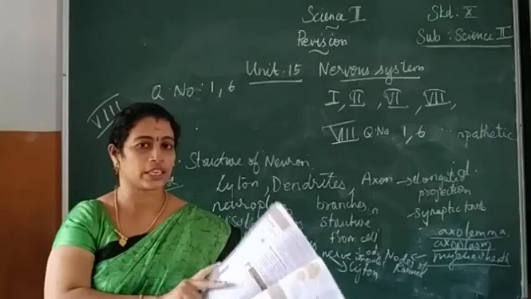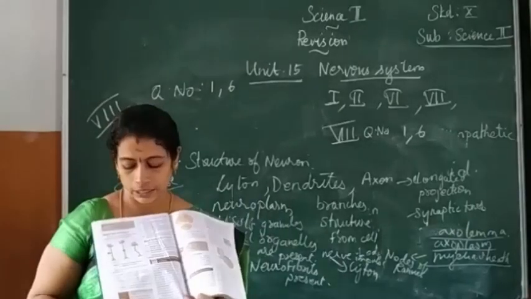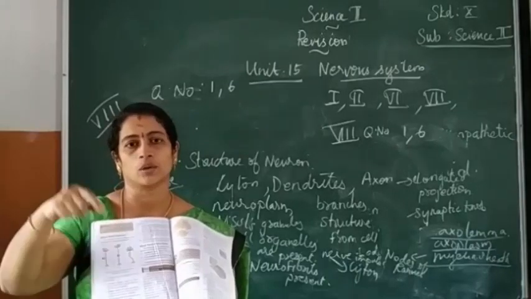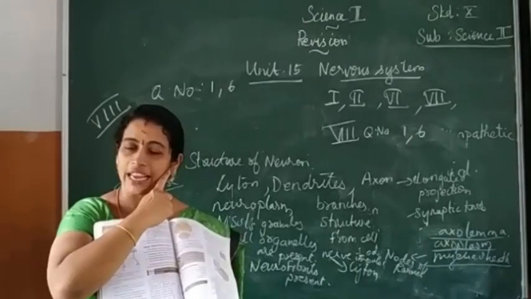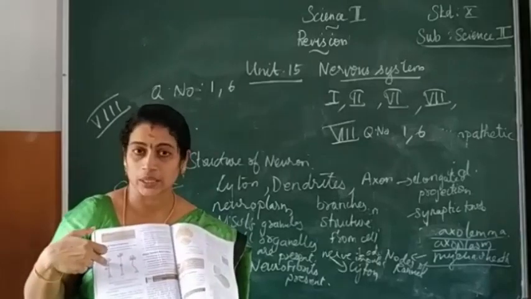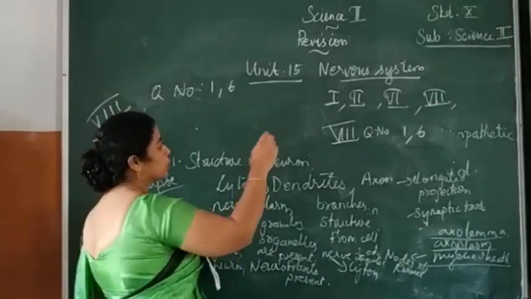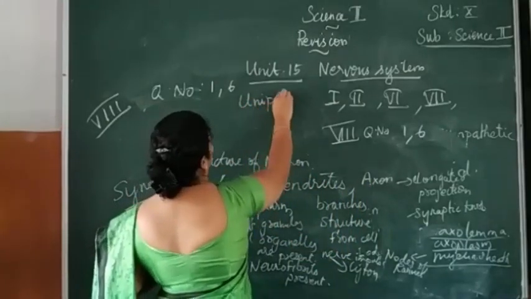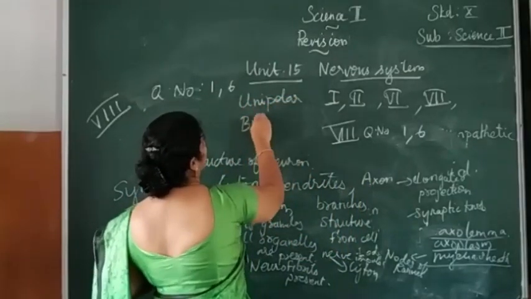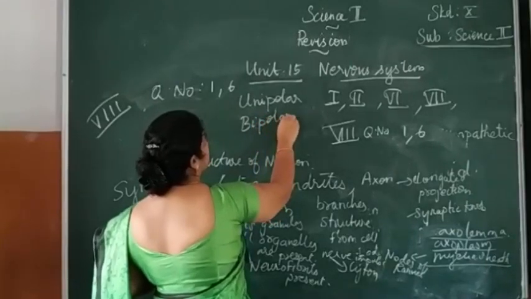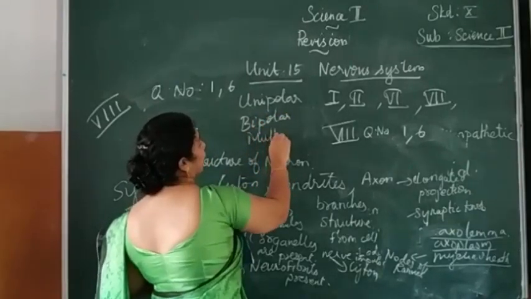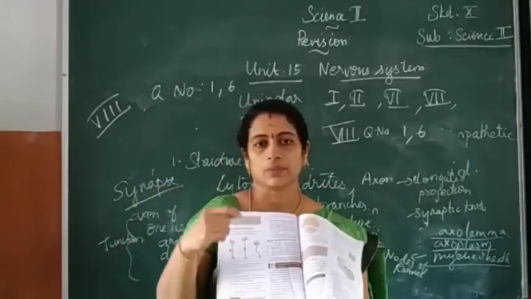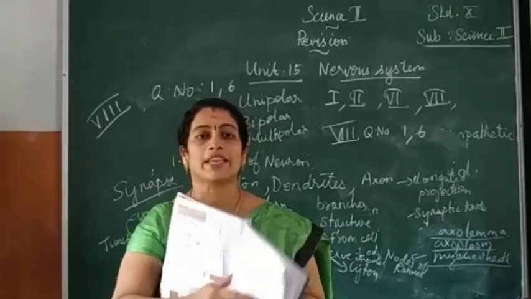Three diagrams are given there. Just go through the diagrams also. You have to draw the diagram. If it is asked as a 4 mark or 7 mark question, you have to draw the diagram also. Based on the structure, neurons are classified into 3 types. What are they? Unipolar, bipolar and multipolar.